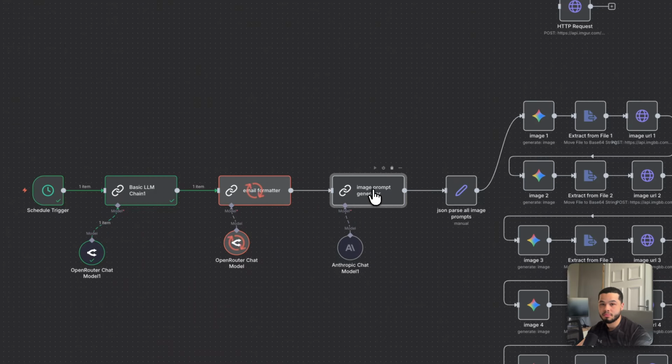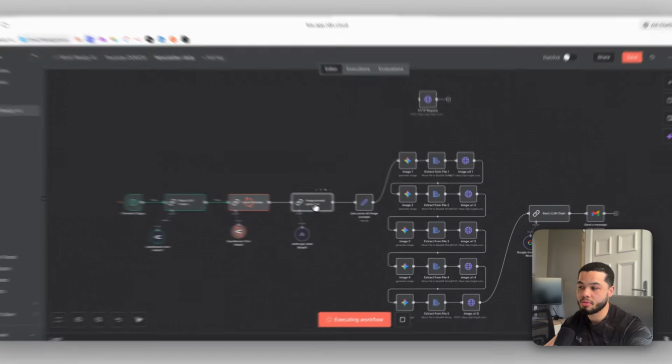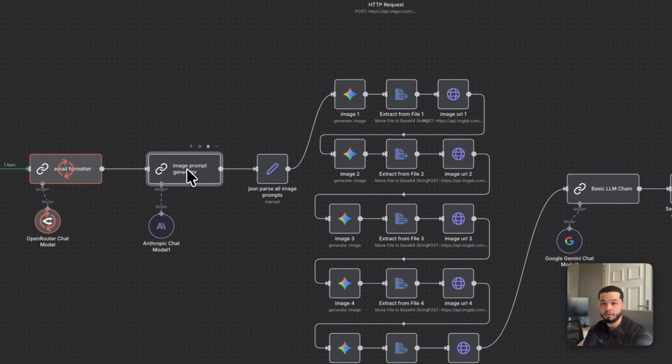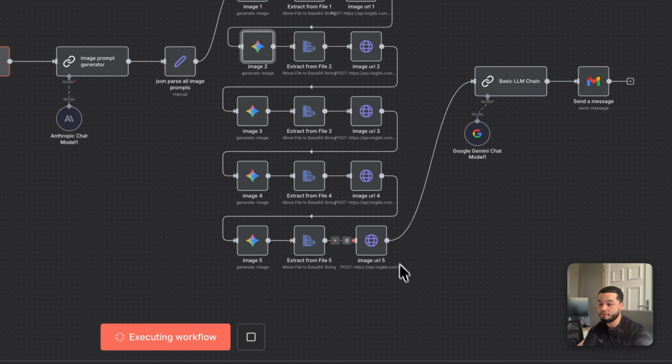And in these emails, we're going to have 5 sections. So 5 kind of different topics of AI. And we're going to create an image for 5 of them topics. So this one here is going to create 5 prompts for the images. And up here, we're going to create 5 images. So you can see here, we have image 1. It's going to create it. It's going to store it as a URL. We have image 2. It's going to do the same thing, and so on. And as you can see down here, we have 5 images.